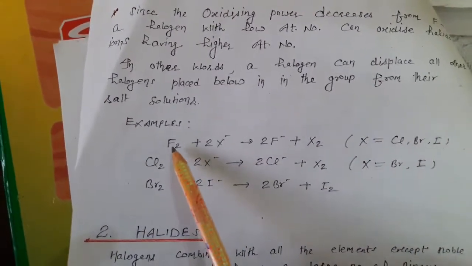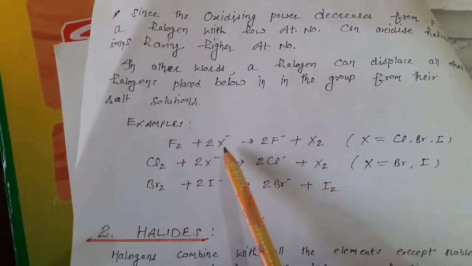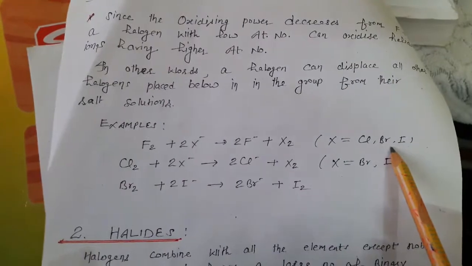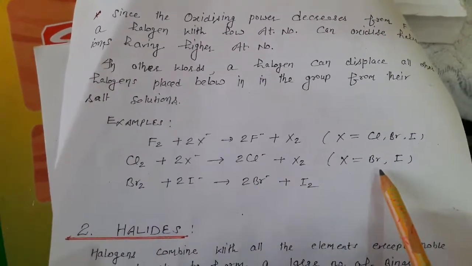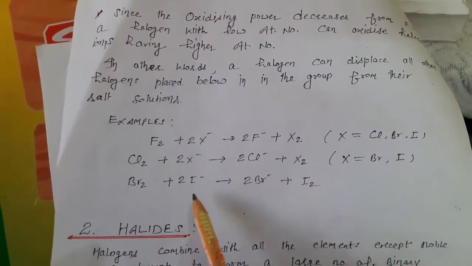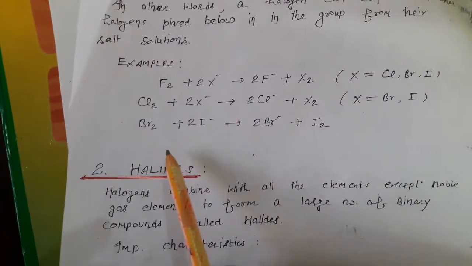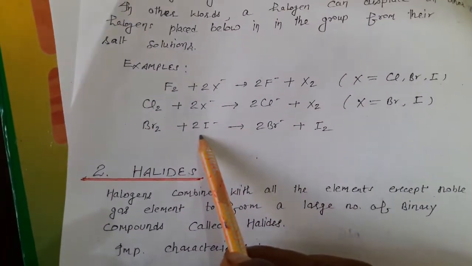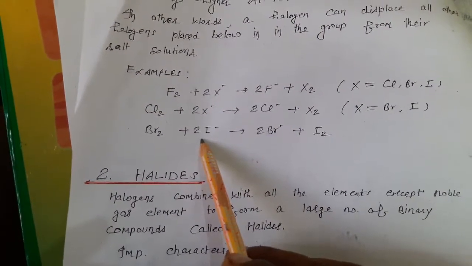Like this, fluorine can displace the halides that are below it. Similarly, chlorine can displace bromine and iodine from their halides. Bromine can displace iodine. But iodine cannot displace bromine and chlorine. Similarly, the halogens below fluorine cannot displace fluorine from the fluoride ion.